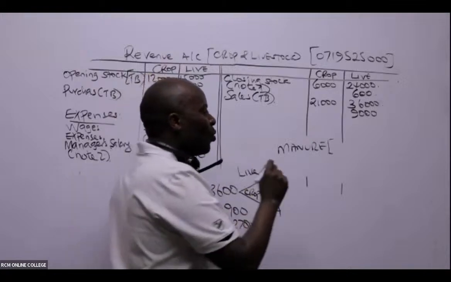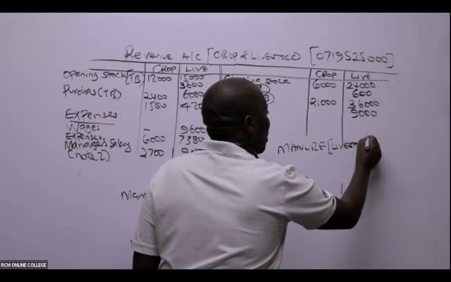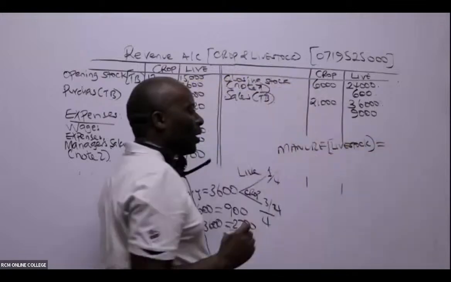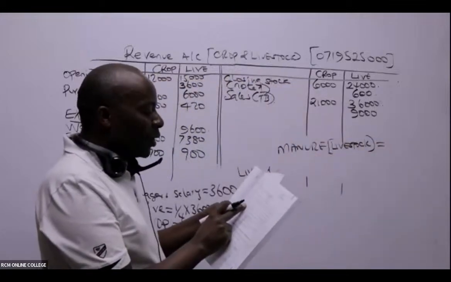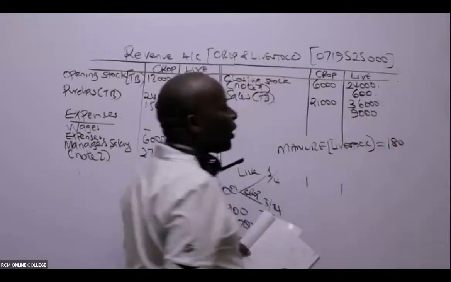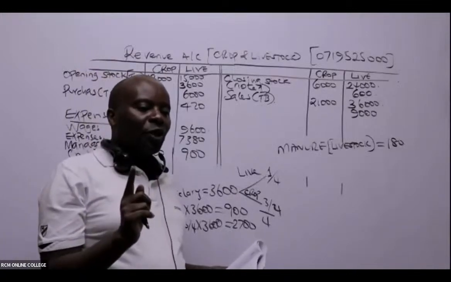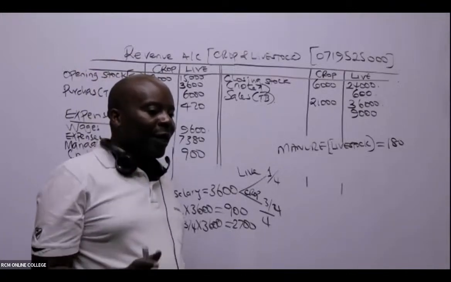It is livestock. Manure is from livestock, and this manure is worth 180. Remember, our figures, ladies and gentlemen, are in thousands.